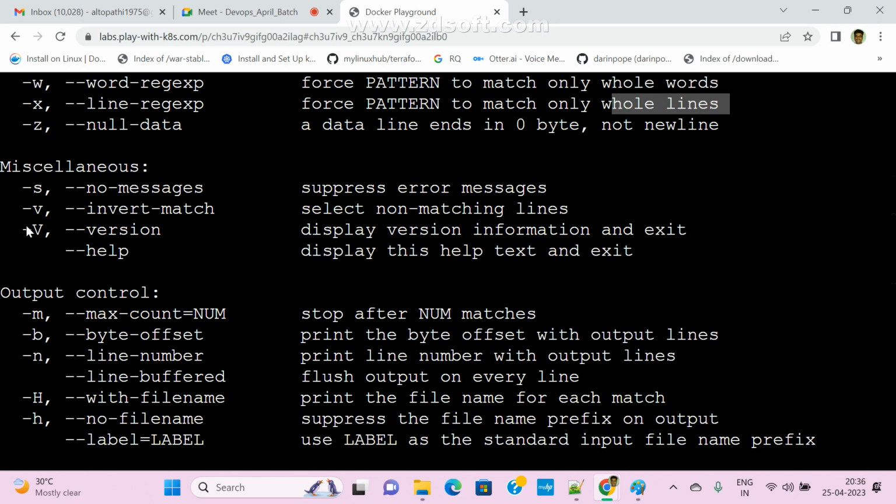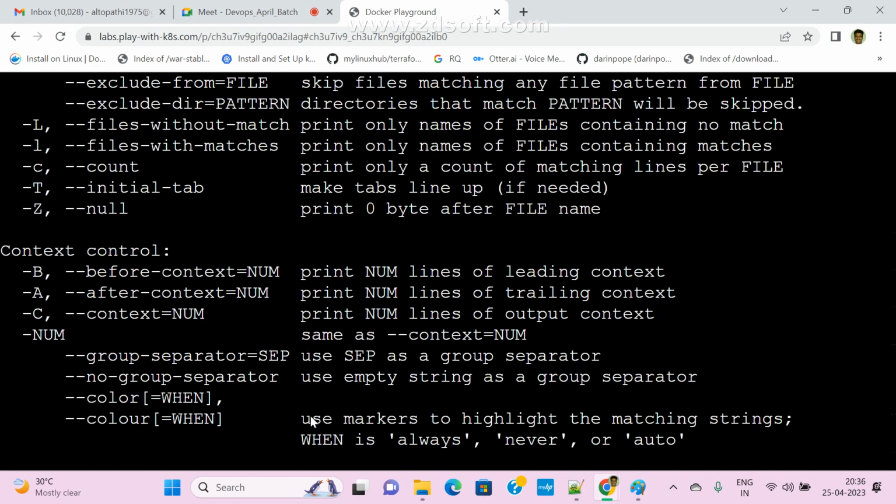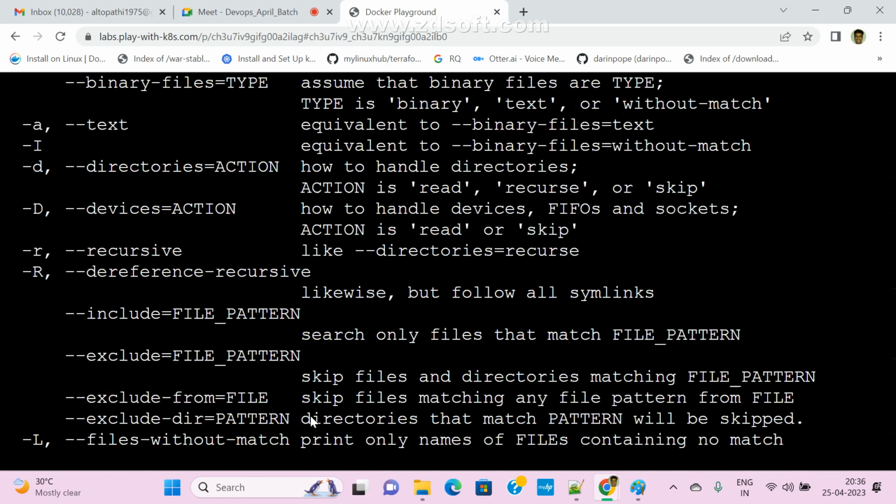If you want to display the version, hyphen V. If you want to count, capital C. If you want line numbers, I passed hyphen n, right? And if you want the file name also, capital H; no file name, small h. Now we can pass all these arguments, guys, based on requirement.